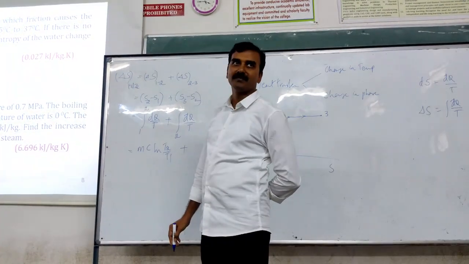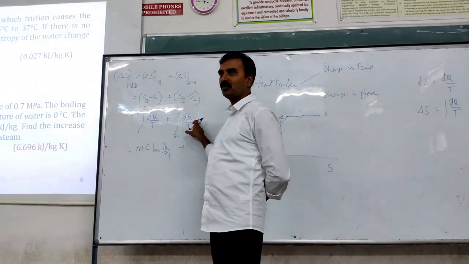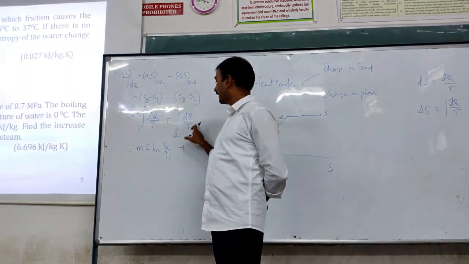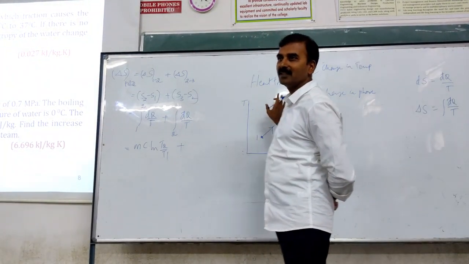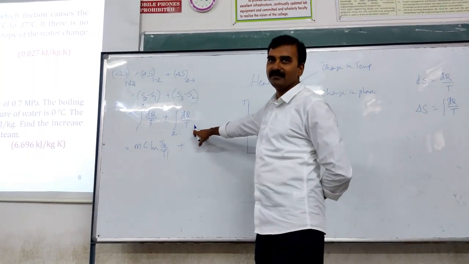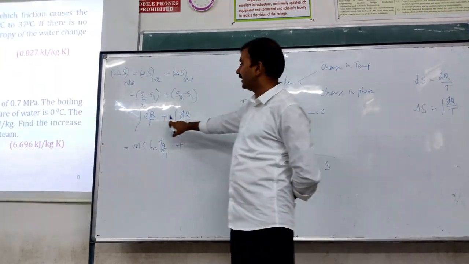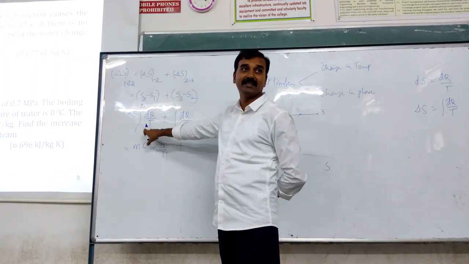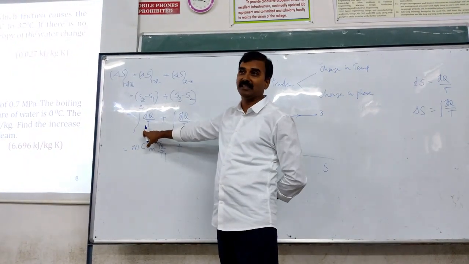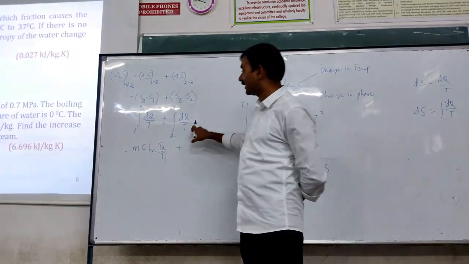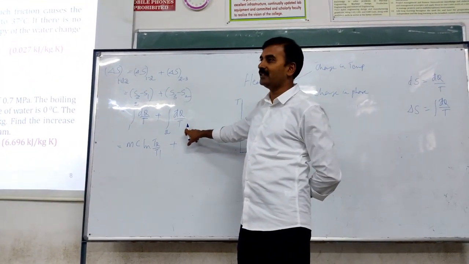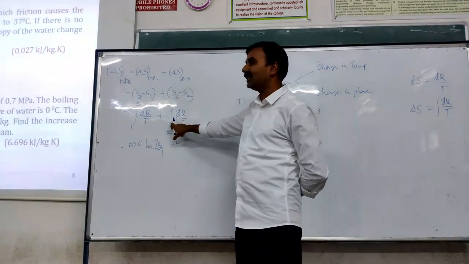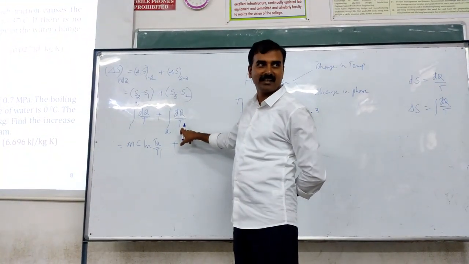Plus, here for this process 2 to 3, temperature, is it variable or fixed? Is it constant or variable? The equations that we developed are for changing temperature, right? Here is the temperature changing? No. When temperature is not changing, this need not be inside the integration. It's a constant.